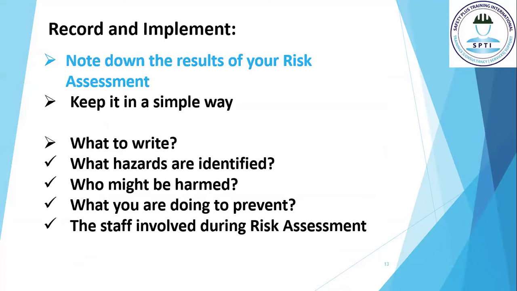The fourth step in the risk assessment process is to record and implement. In this step, you have to note down the result of your risk assessment in a very simple way. Then what do you have to write? You have to write the hazards you identified during risk assessment. Then write down who might be harmed by the hazards. Then write down the controls in place. And then finally write down the staff you involved during your risk assessment.